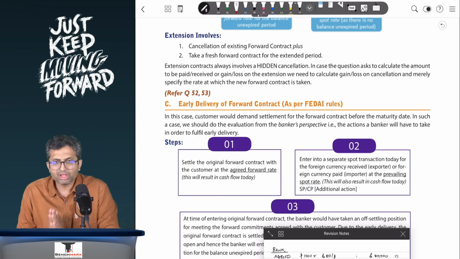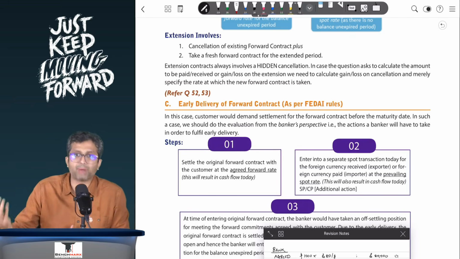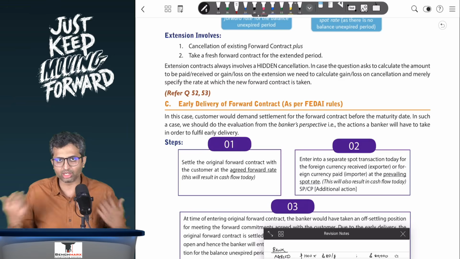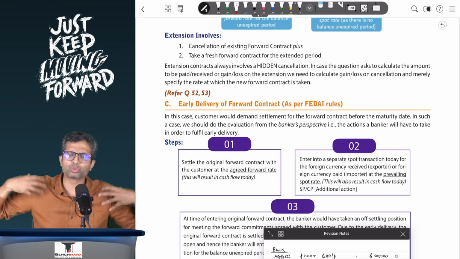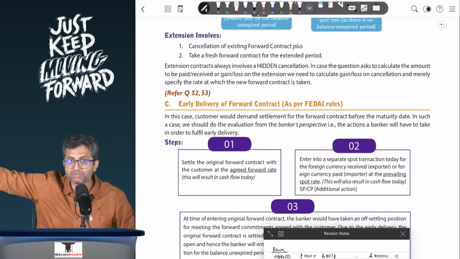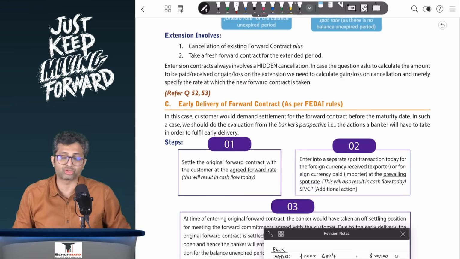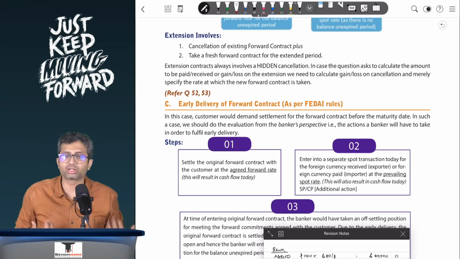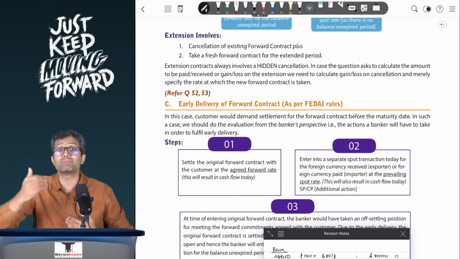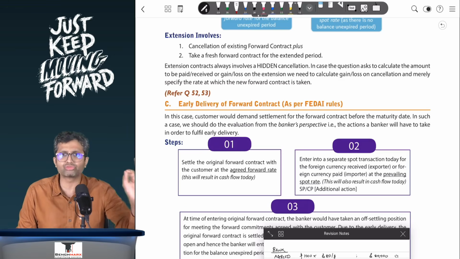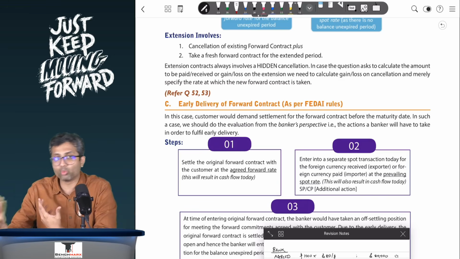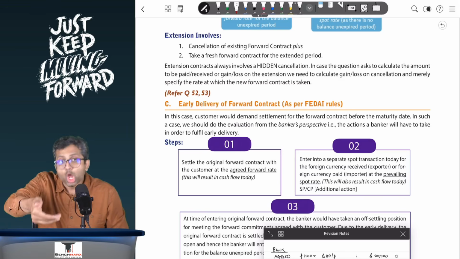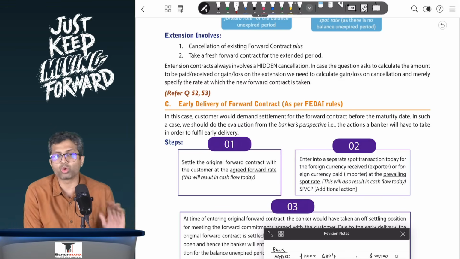However, let's say it was a forward buy contract by the bank, where the bank was going to buy. Let's say there was an exporter who was going to give us the dollars. So as a bank, I was going to buy, but I was going to buy on 31st March. Now I'm buying it on 1st of March and hence I will honor the contract on 1st of March. However, what will I do with the dollars that come to me? I will have to take some additional actions because the customer came to me early. And whatever is the impact due to those additional actions will have to be recovered from the customer. So this is what the FEDAI rule says.